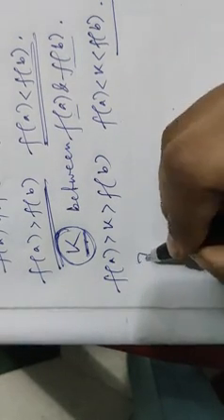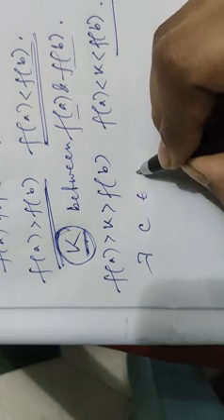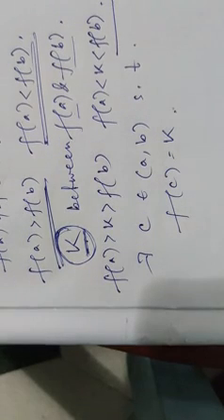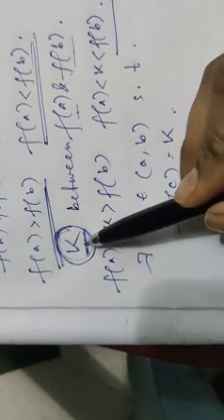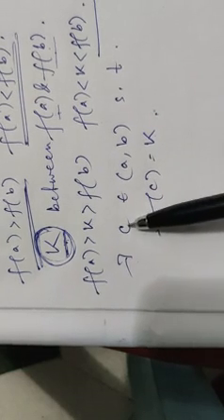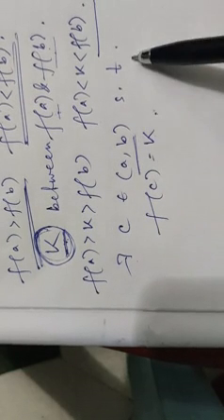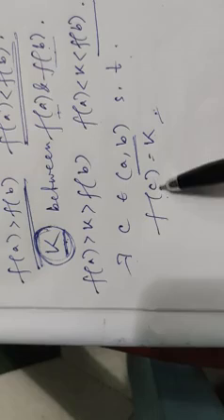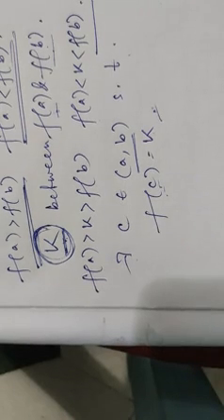That means there exists at least one c belonging to open (a,b) such that f(c) equals k. Because we have to prove that f attains all the values between f(a) and f(b), and we have chosen just one value k between them. That is, f will also attain this. We have to find that c. This is our main work.